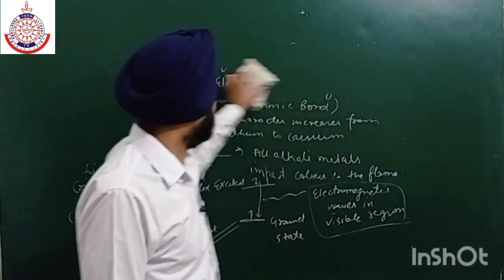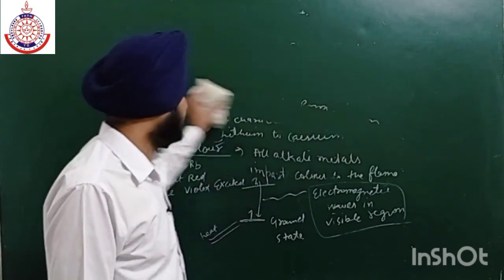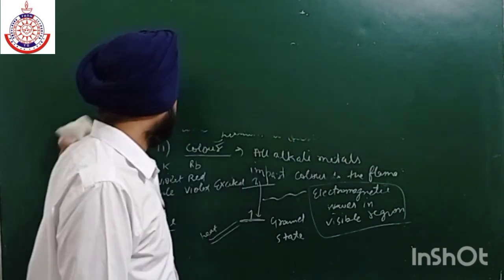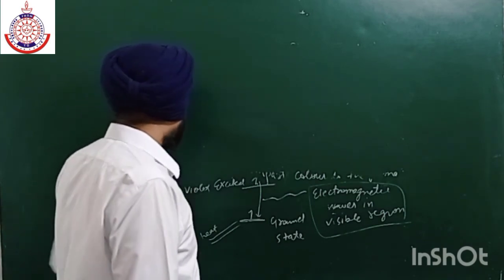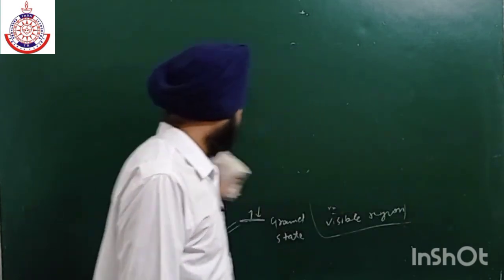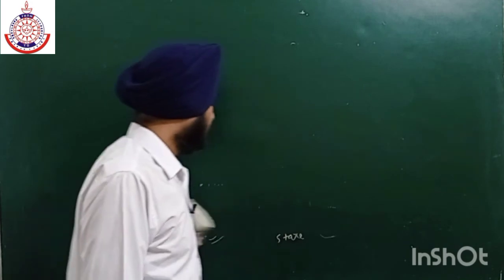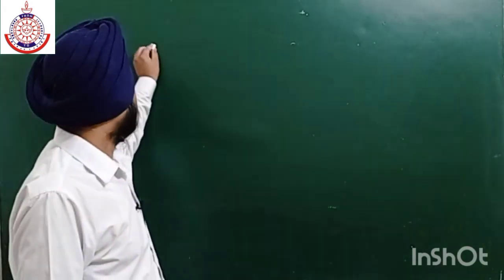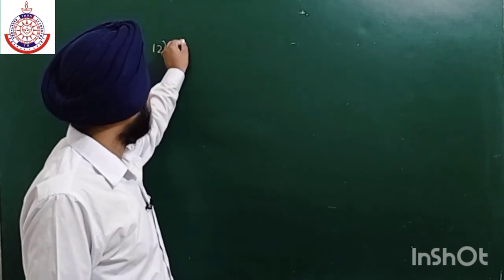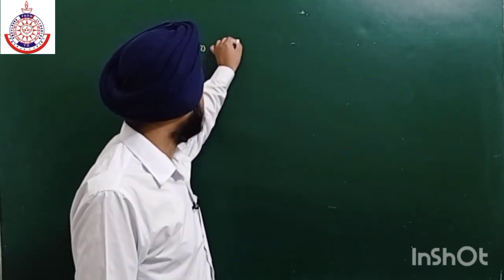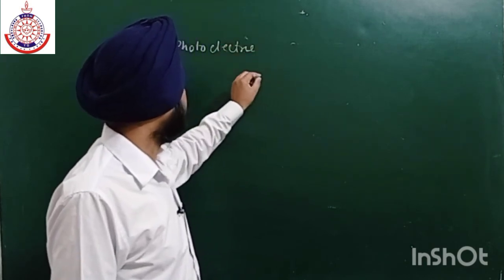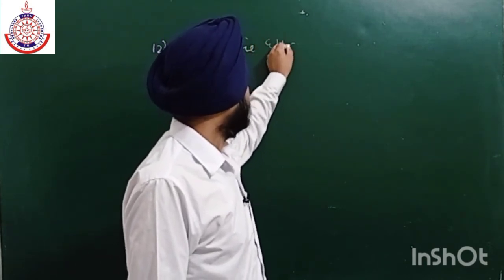Now the last property is very important again, that is the photoelectric effect. Due to the low ionization energy, they can easily give their electrons. So what is the photoelectric effect? We have already discussed this effect in the second chapter, the photoelectric effect. So it is the phenomenon